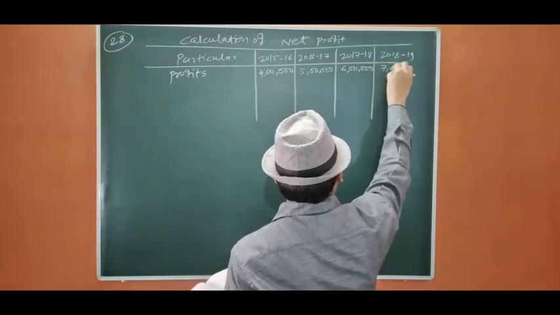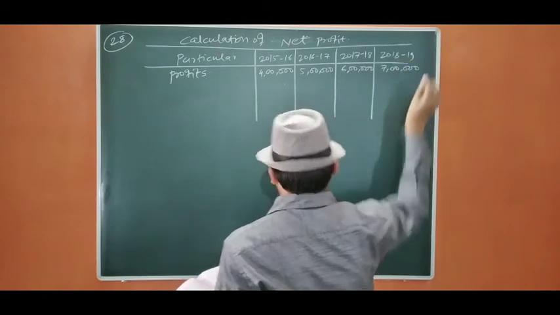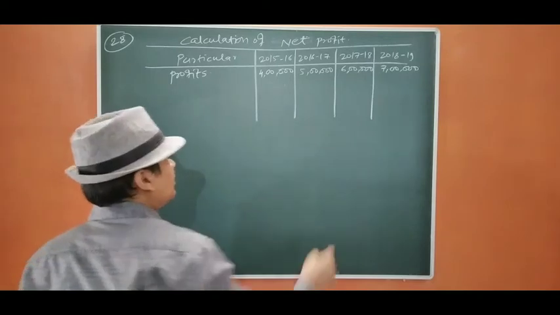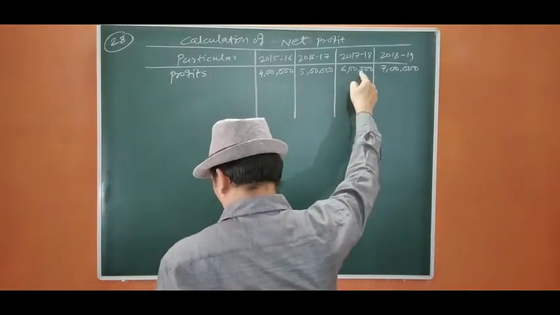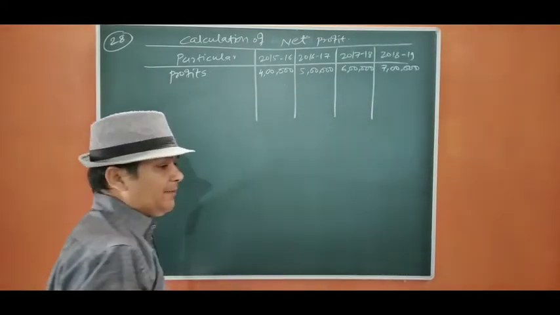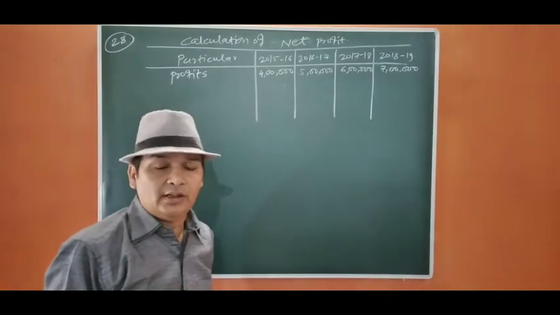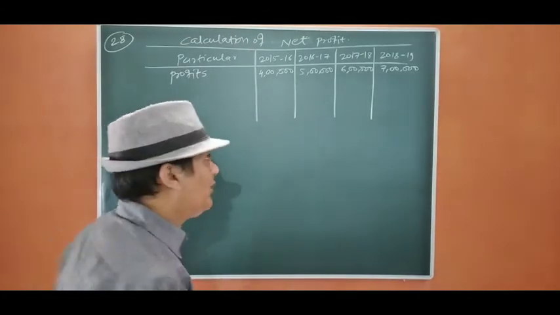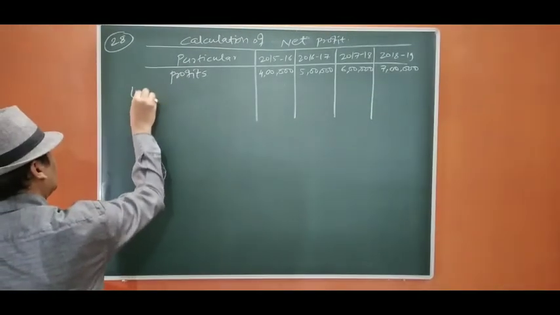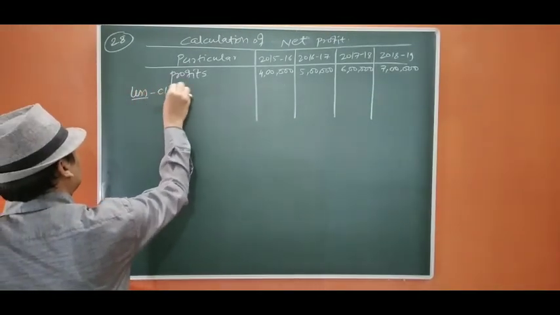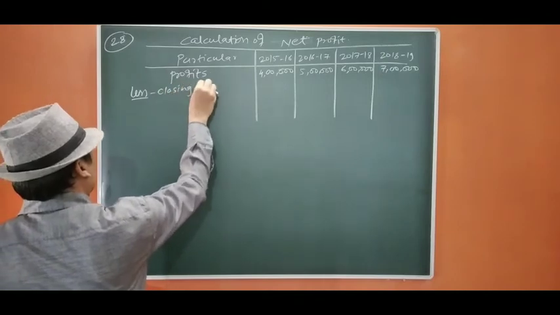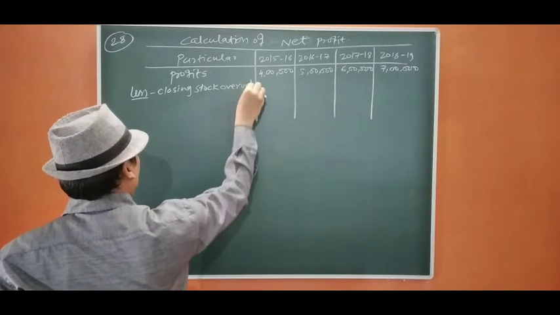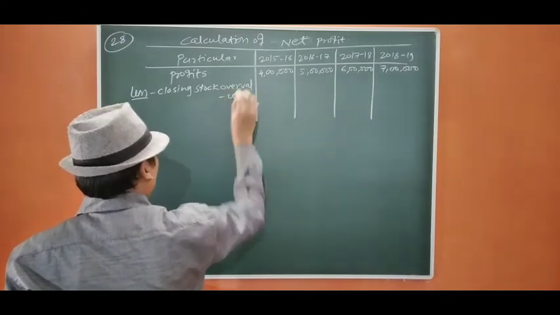Now, the closing stock of the year 31st March 2018 is overvalued by 50,000. Whenever closing stock is overvalued, our profit increases, and therefore we are going to deduct the closing stock overvaluation.